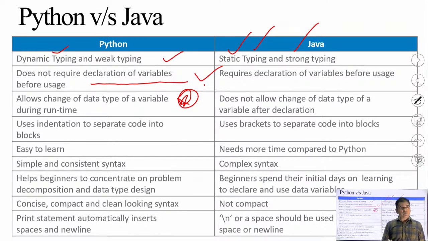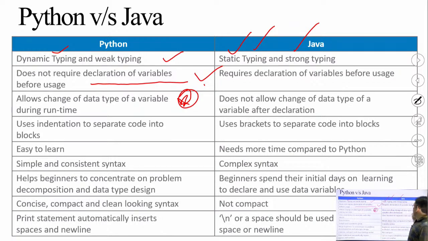So at runtime you simply store the floating point value in the variable and it automatically changes its data type. Like first you have stored a variable a with value 7. Now you change it to 7.5. Automatically at runtime itself, the data type of variable a will change from integer to floating point.